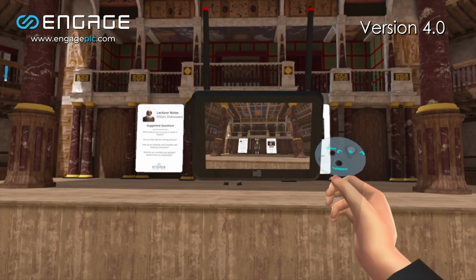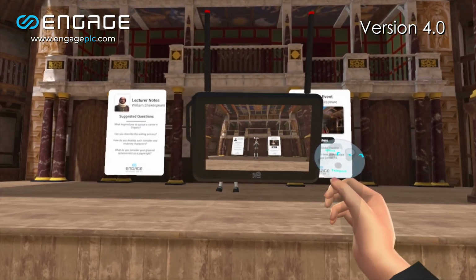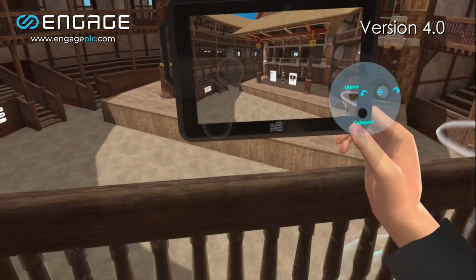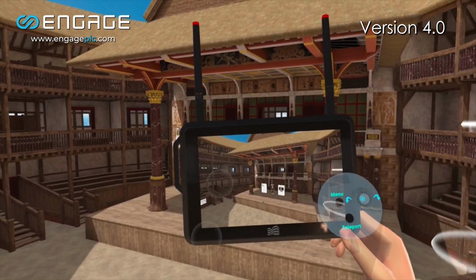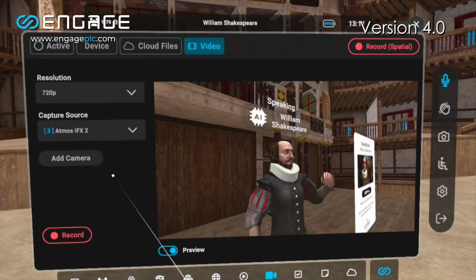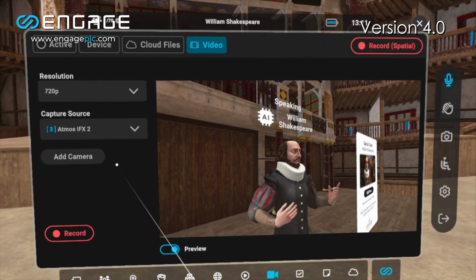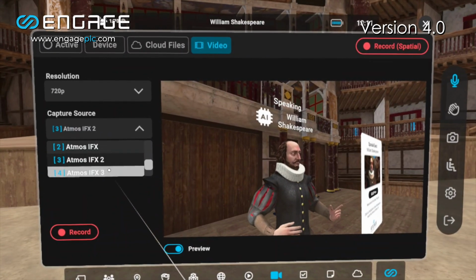We're also proud to introduce a new 2D video recording option that lets you position multiple cameras in any session and record high-quality footage directly to your device, making it easy to create professional-looking videos in real time.